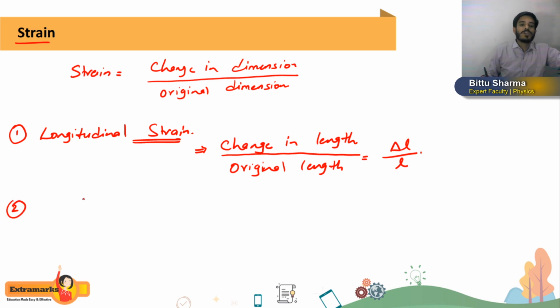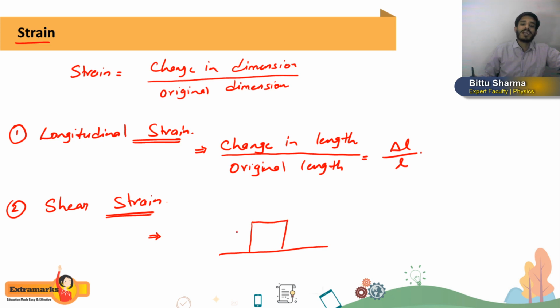Second kind of strain which we have is what? Shear strain. So shear strain, you have to focus here, students. In most of the questions we will use only longitudinal strain, but shear strain also you have to focus on. Now what is shear strain? See, again I will take the same example. We have a block lying on any surface, and on this diagram I am drawing only the front view, meaning the 2D shape. If we apply tangential force like I have drawn, you can see due to which the new shape will be like this.